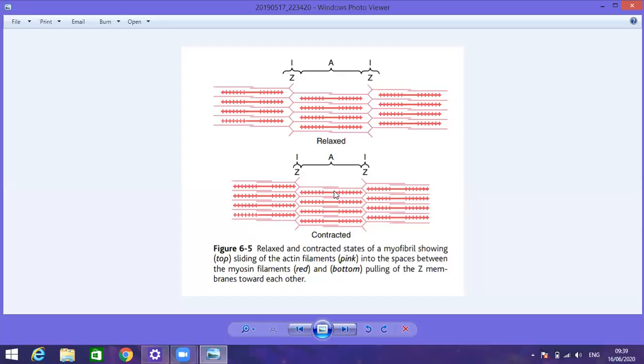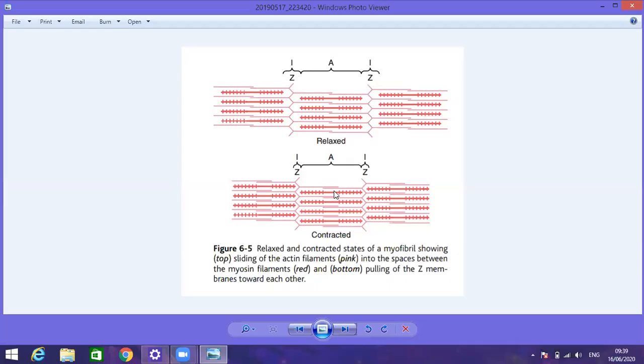You know that every muscle is formed by hundreds and thousands of muscle fibers. Every muscle fiber is made of hundreds and thousands of myofibrils, and every myofibril has about 200 contractile units of actin and myosin.